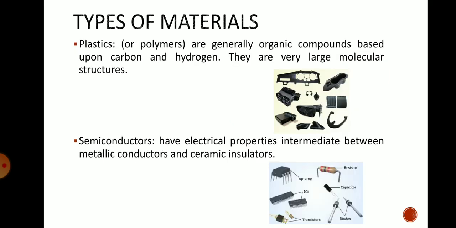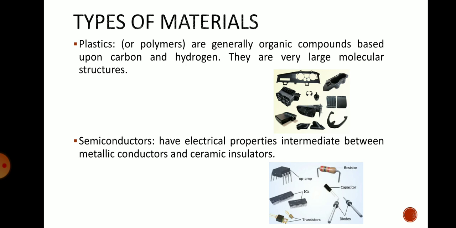Next, plastic is also one kind of non-metal and it is also called a polymer. Plastics are generally organic compounds. They are based upon carbon and hydrogen, that's why they are called organic compounds. They have very large molecules or molecular structures with linkages, that's why they are called polymers. Around us there are many applications of plastics. Different materials in the cars, as shown in the diagram, are made from plastic material.